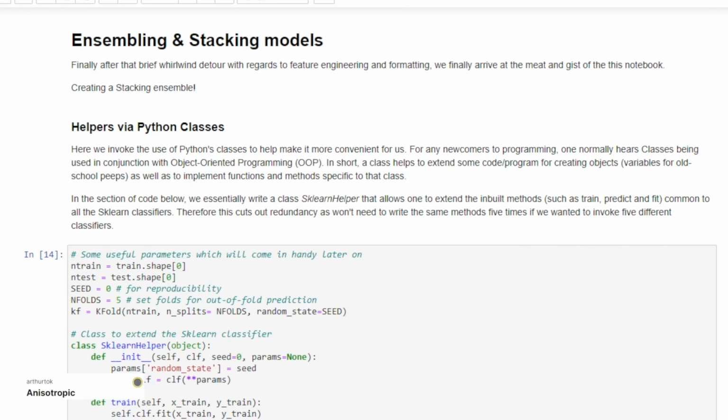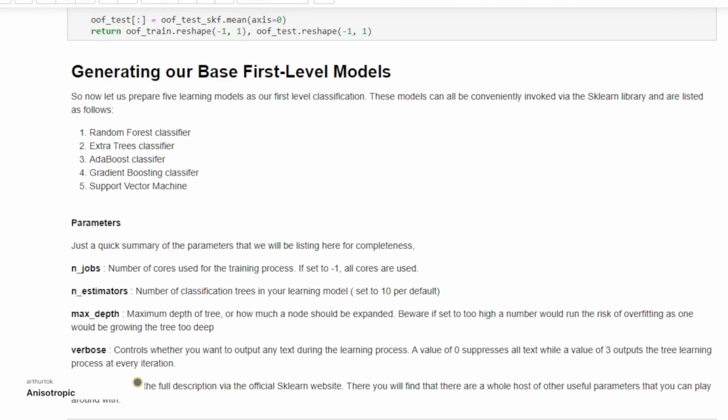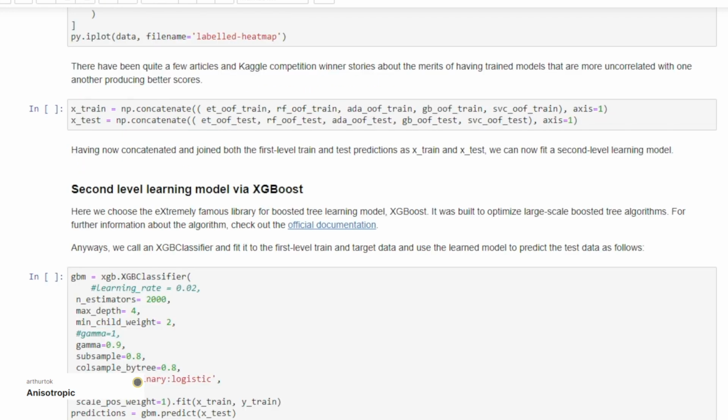In this notebook, the author uses another variant of machine learning techniques. He uses ensembling and stacking models. In his first level of models, he generates the outcomes using these classifiers. Finally, for the second level of learning, he uses an ensemble technique called XGBoost and has great results from it.